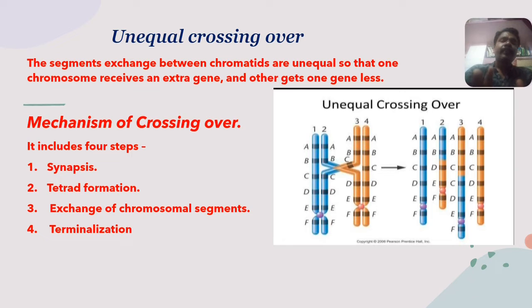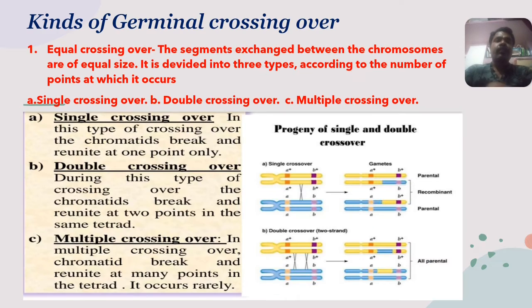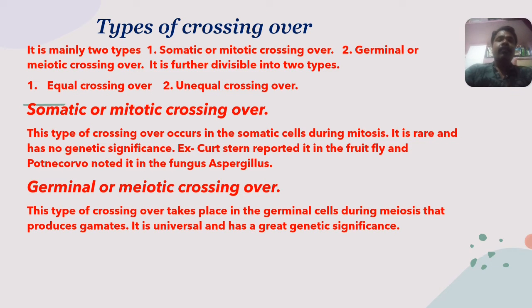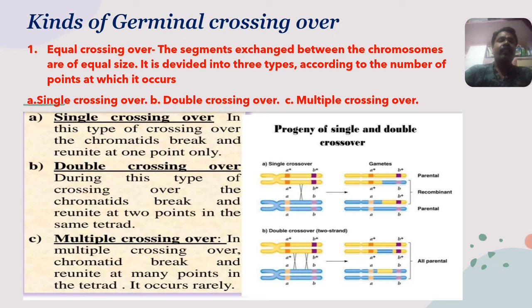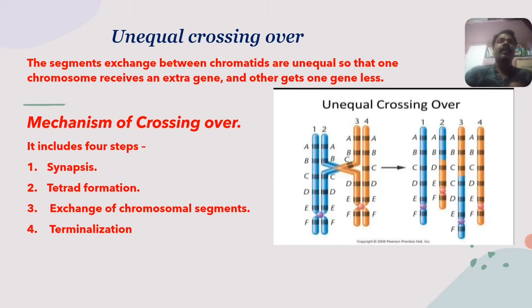Is it clear? The crossing over is mainly of two types. One is the somatic crossing over, and another one is the germinal crossing over, which is also called a mitotic or meiotic crossing over. In the meiotic crossing over, or germinal crossing over, there are two types. One is equal crossing over and another one is unequal crossing over.